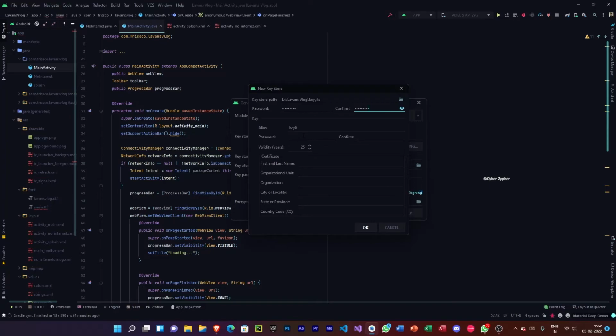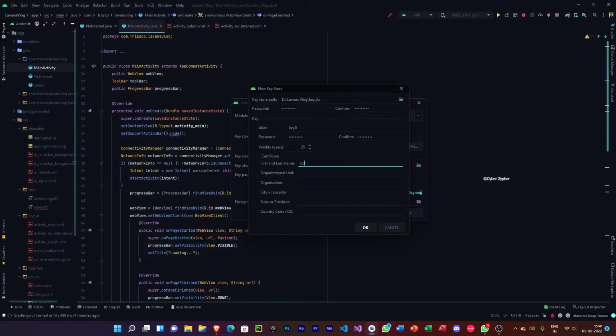So type what is easy for you. You should not lose this key store under any circumstances, because if you do, then that's it, your app does not belong to you forever. So you should not do that.